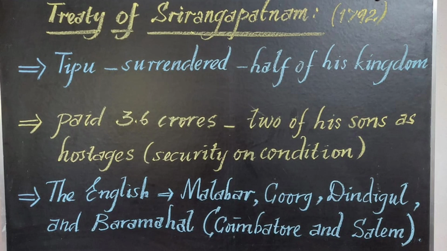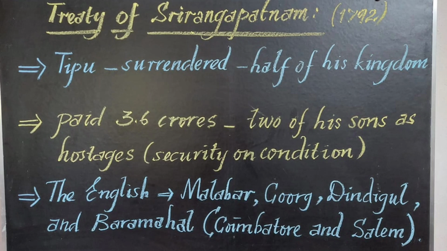So it seems to be a success to the British people. Do you think that Tipu left then without fighting against the British? No, he didn't go backward. He wanted to capture again all the places which he lost in the Third Anglo-Mysore War. Once again, he wanted to prove himself as a great leader of India. So it led to the Fourth Anglo-Mysore War.